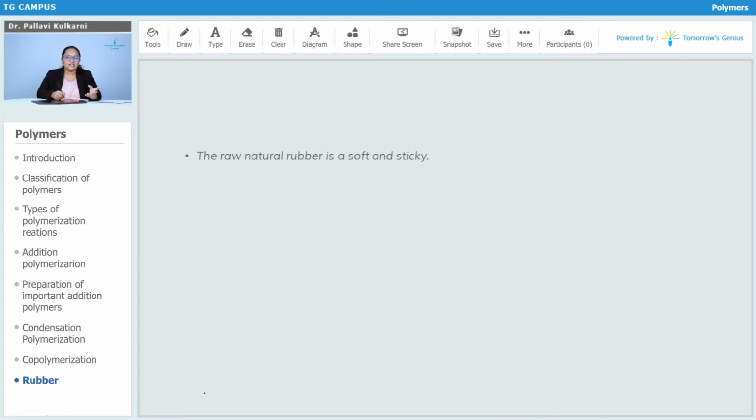The raw natural rubber is soft and sticky, but when we process it, it will change its properties. The raw natural rubber is insoluble in water, dilute acids and alkalis, but it is soluble in some organic solvents like benzene, chloroform, ether, petrol and carbon disulfide, that is CS2.